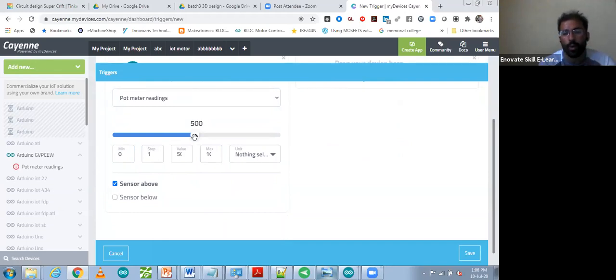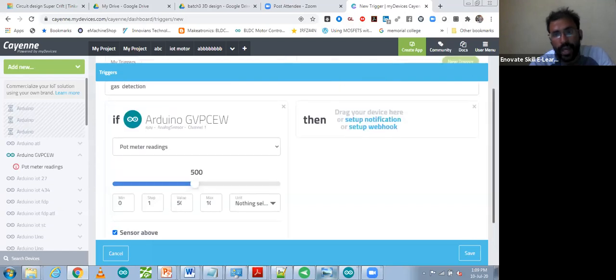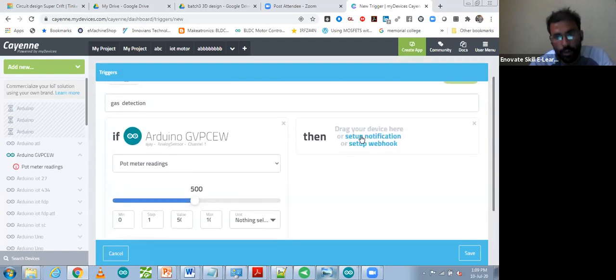That value can be about gas leakage or about any liquid leakage, that you can select. I have selected 500. After selecting 500, if the sensor value goes above 500, then you should receive an SMS.